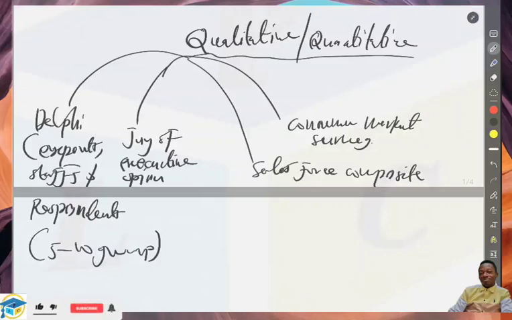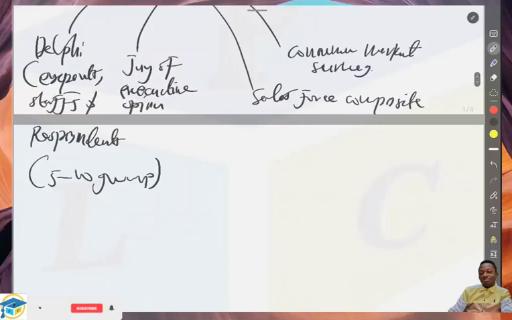And we also talk about the sales force composite. The sales force composite is also a means of forecasting, a qualitative way of forecasting in the organization. And what does that mean? It is a sales forecast in the sense that here we have a number of sales personnel. Let's say we have sales personnel A, personnel B, and personnel C.